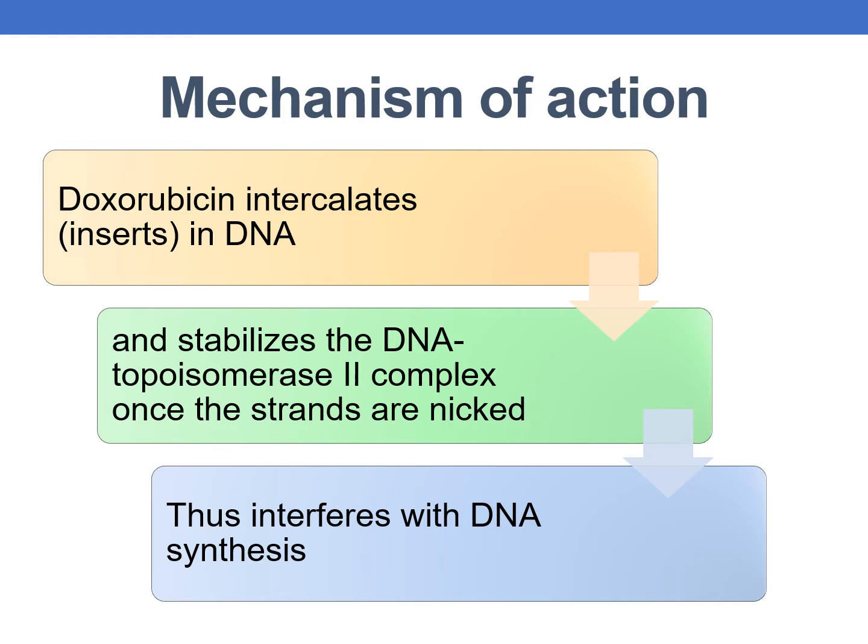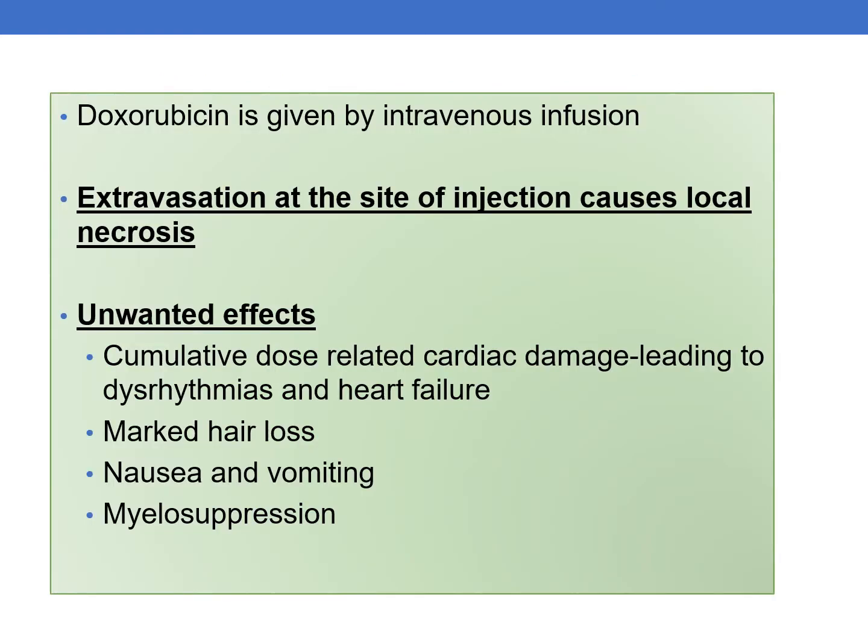Doxorubicin is given by IV infusion. Extravasation at the site of injection causes local necrosis.